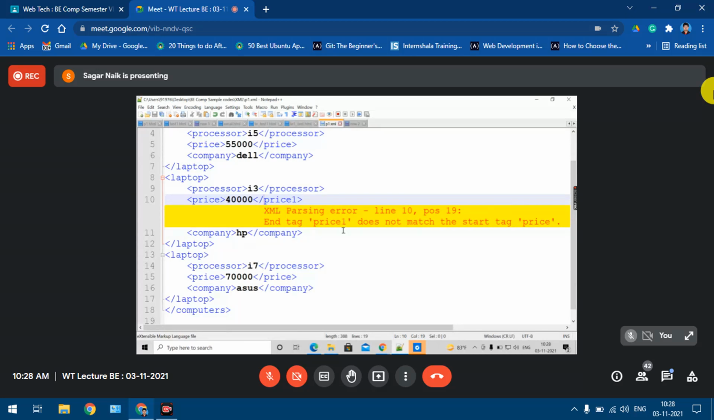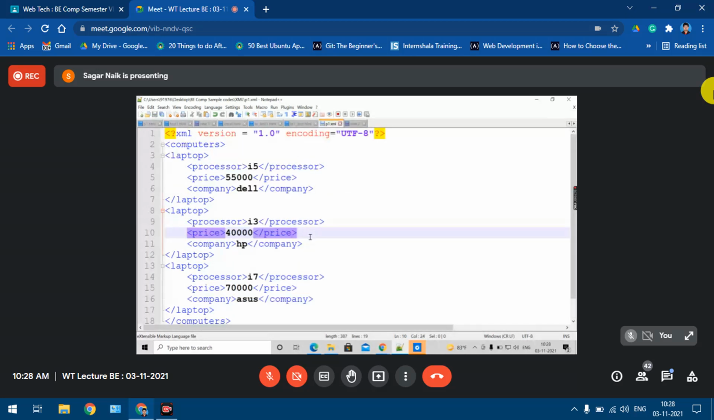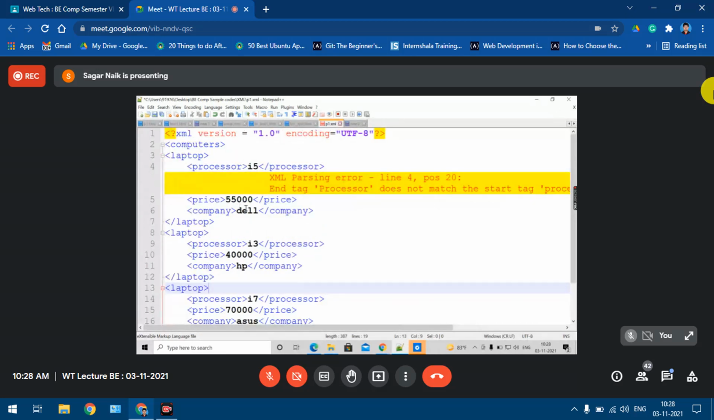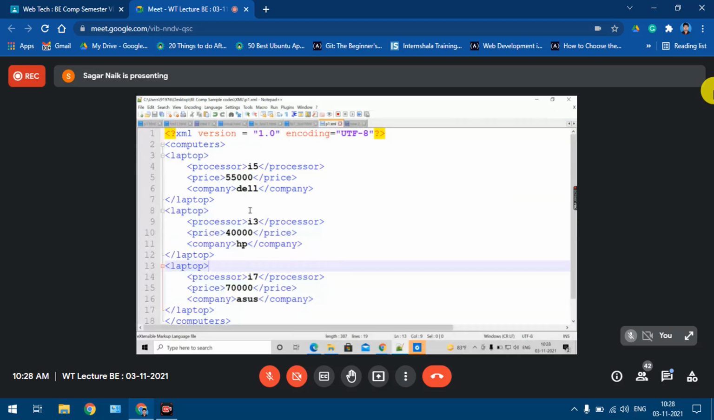When I try to save this file, it says the end tag price1 does not match the start tag price. So it gives you the error. I'll remove this and save, and now it's not showing any error. Even though I've not given the DTD, if this is uppercase, again it is a mismatch: processor and PROCESSOR do not match. So Notepad++ will give you this kind of warnings or errors if your file is not as per the proper syntax.